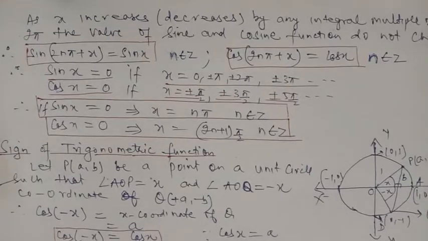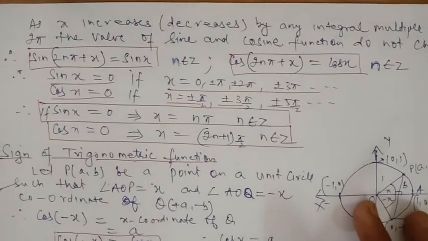Hello, this is lecture number 2 for the chapter Trigonometry for class 11th. In the last lecture we discussed angles in radians and degrees, and we did the conversion from radian measure to degree measure and from degree measure to radian measure. We discussed the trigonometric functions and their values, and we found the values of sin 90, cos 90, sin 180, cos 180, and so on. Now, in this lecture, we go further into trigonometry.